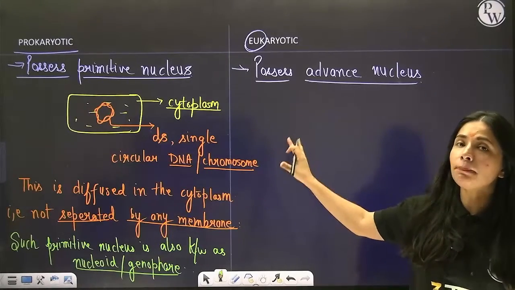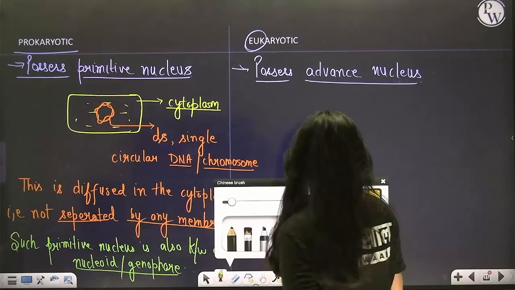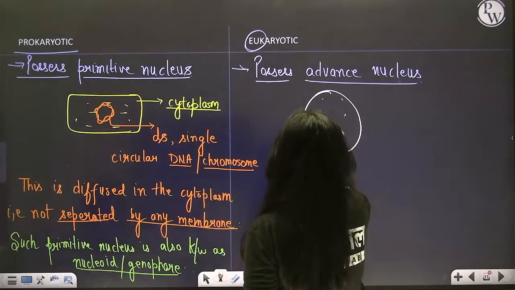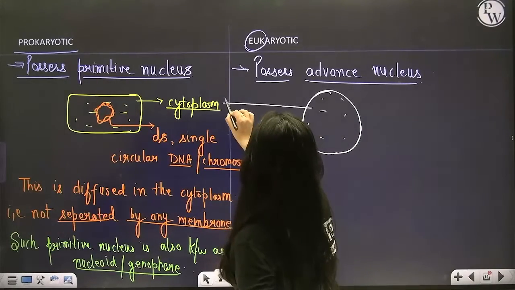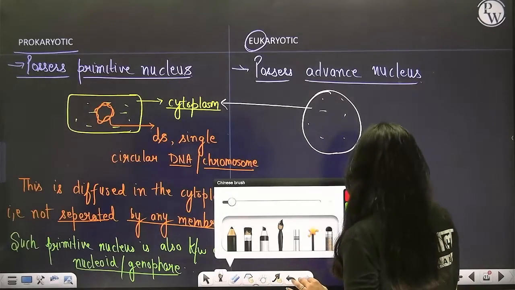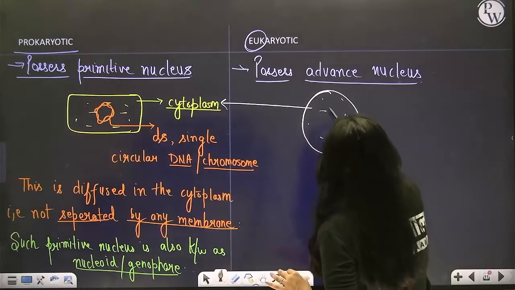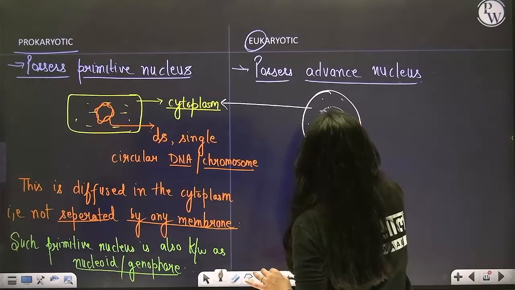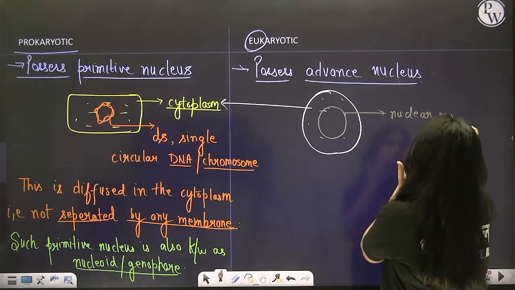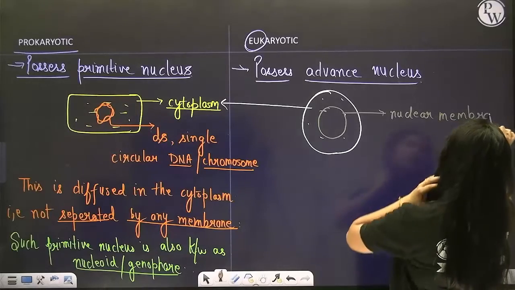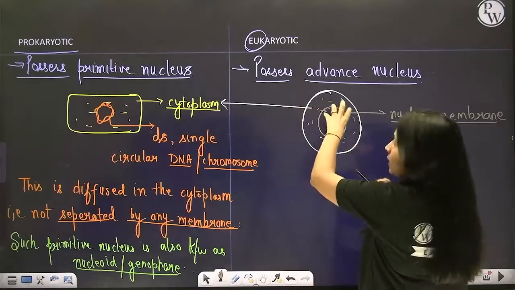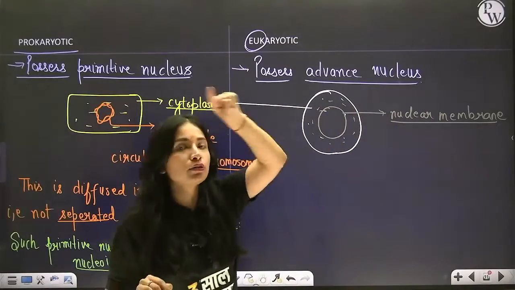Whereas when I talk about the true nucleus, suppose this is my cell, this is my eukaryotic cell. Of course, it will also have the same fluid which is called cytoplasm. Now here the cytoplasm will have a membrane. Now this is known as nuclear membrane, right? And this is the cytoplasm, right? Now the cytoplasm got separated due to the presence of a membrane.